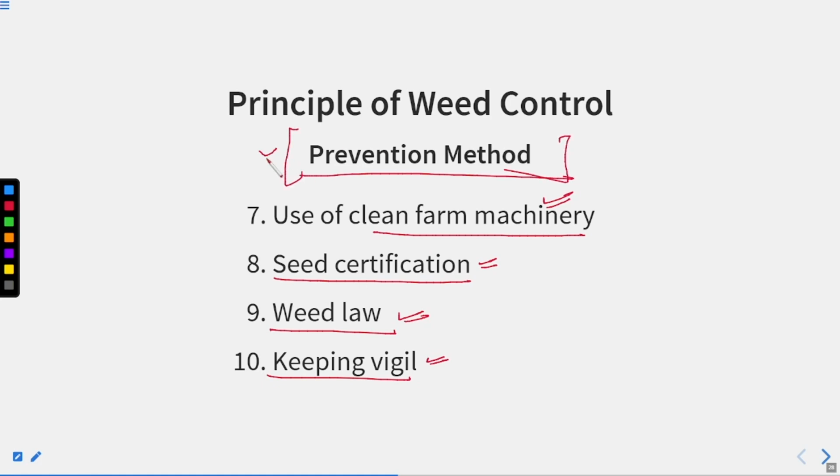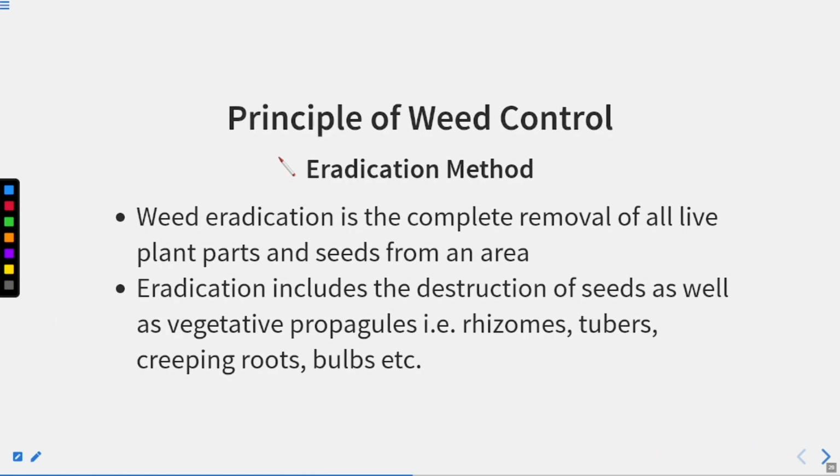You are taking a lot of prevention steps so that we are not allowing any type of weeds to grow in this cropland. So all these things you have to take care of. These come under the prevention method. Now comes the eradication method, the second type. Now we missed out the preventive measures. What can we do?